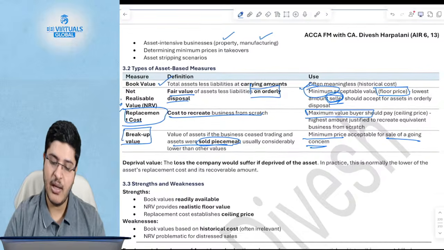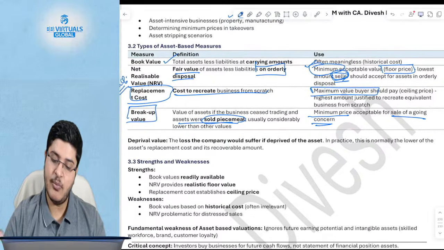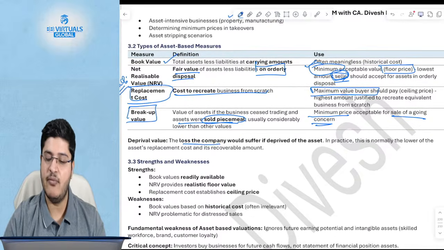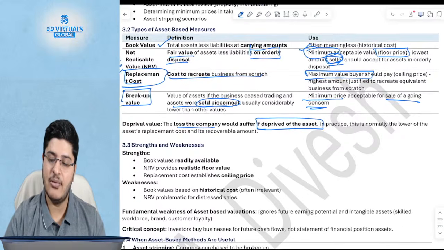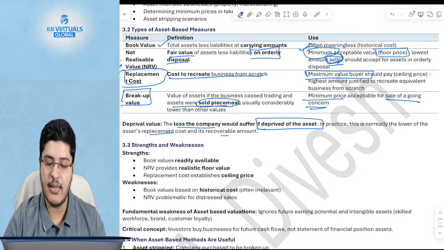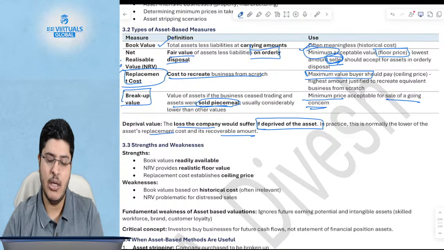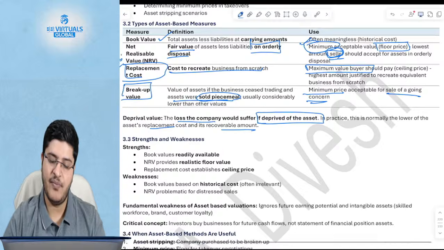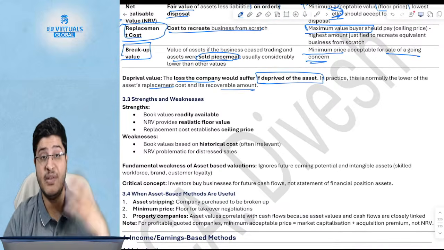Okay. Now the deprival value is the loss that the company would suffer if deprived of the asset. In practice, however, this is normally lower than the replacement cost and the recoverable amount, and hence you go ahead with the replacement amount only. What are the strengths and weaknesses of asset-based methods?